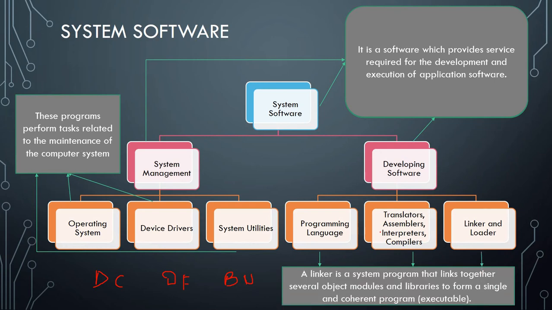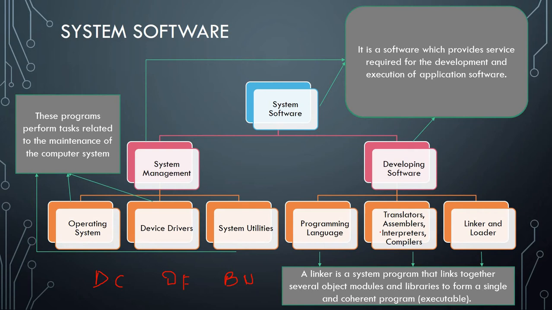Next one, what is a linker and what is a loader? Now, a linker is a system program that links together several object modules and libraries to form a single coherent program. That means we can understand it in a simple way. We are having a program which is containing several functions and several packages and several modules, and libraries, and it is forming a single program, that is an executable one.